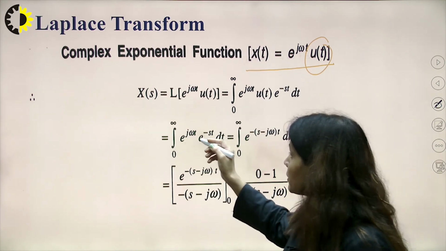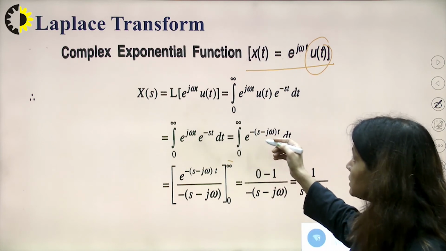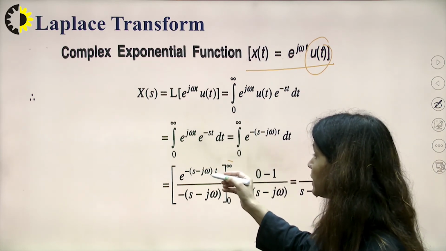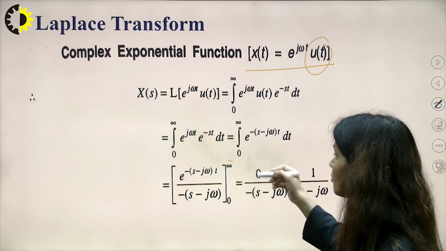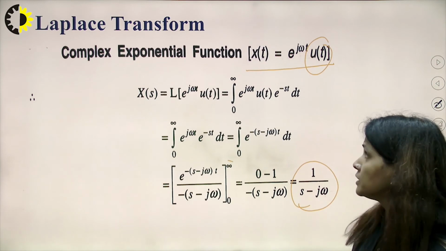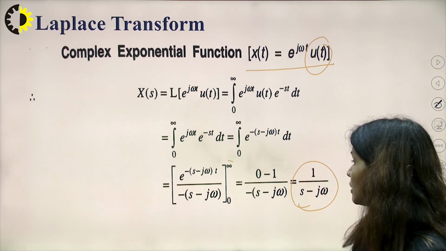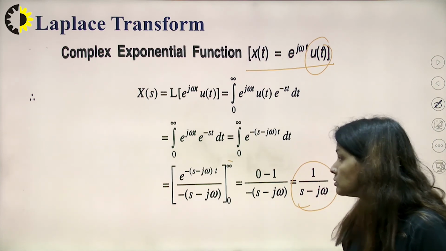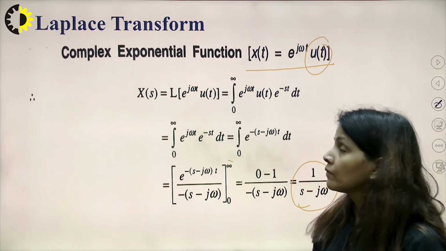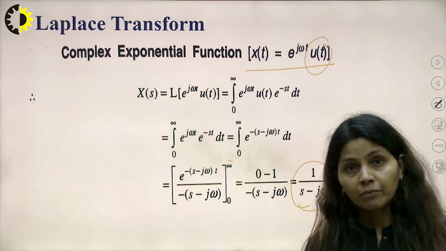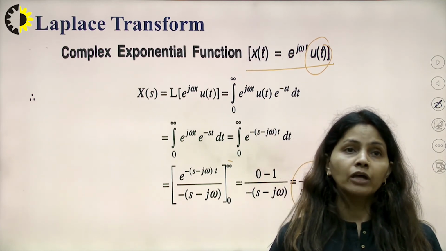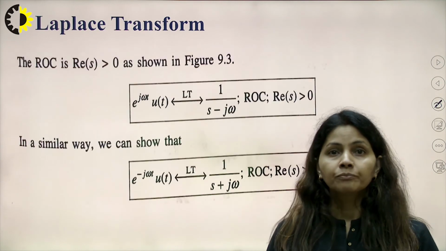So here e raised to the power j omega t, e raised to the power minus st, so e raised to the power minus (s minus j omega) t. Just solve this and we get 1 upon s minus j omega. Now coming to the ROC part of it again. It is an example consisting of a complex exponential function.